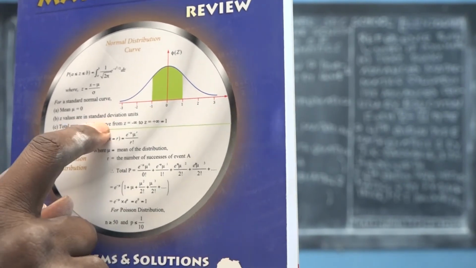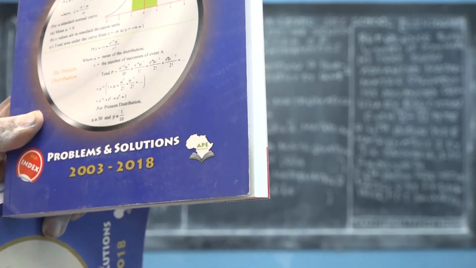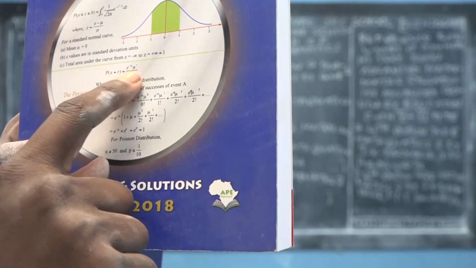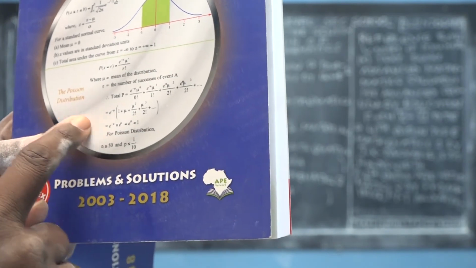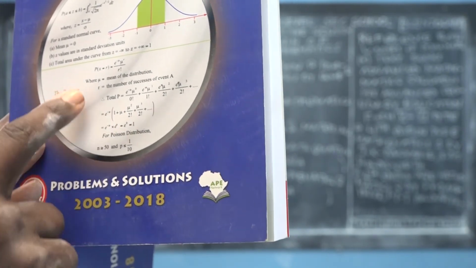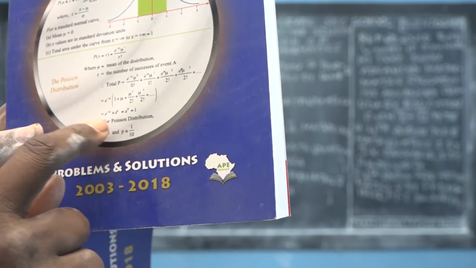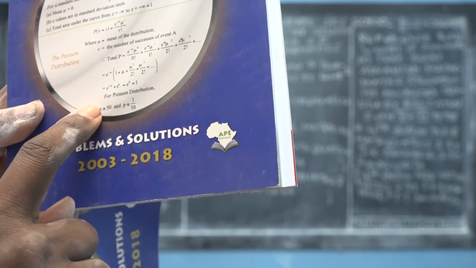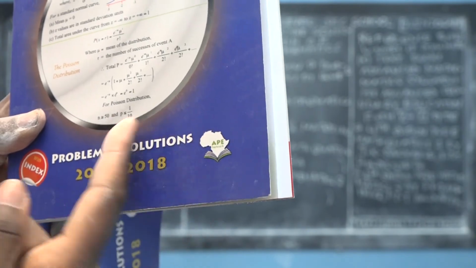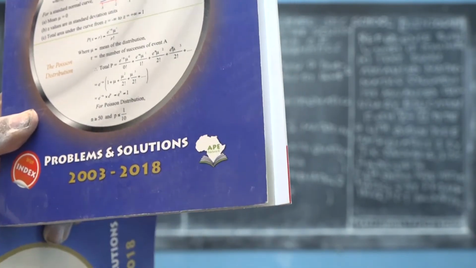However, this is the standardized D value when you pursue the advanced level. And this is just like a proof of the Poisson distribution. Okay, formula derivations: the total area under this curve is 1. So for Poisson distributions, the sample size is greater than 50 but the probability is less than 1 over 10, it means 0.1. So this is Advanced Mathematics 2.